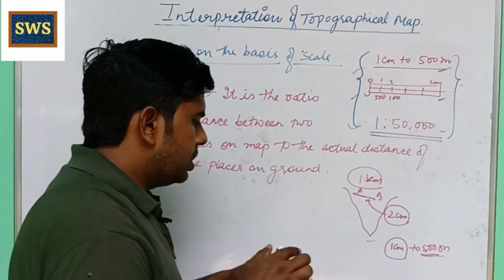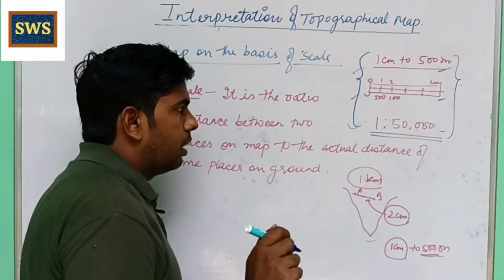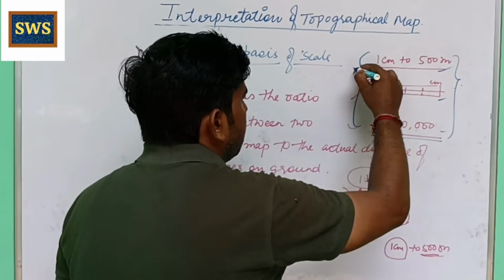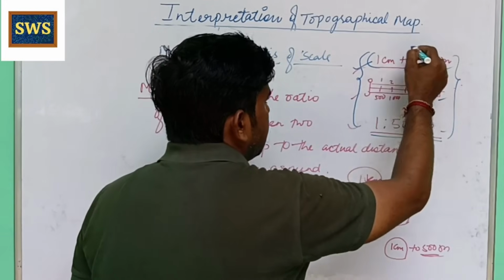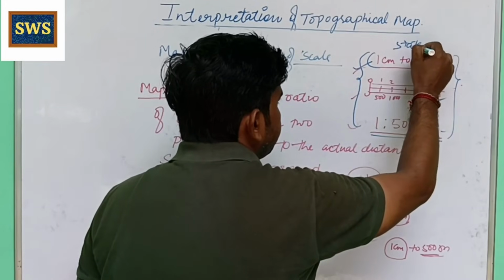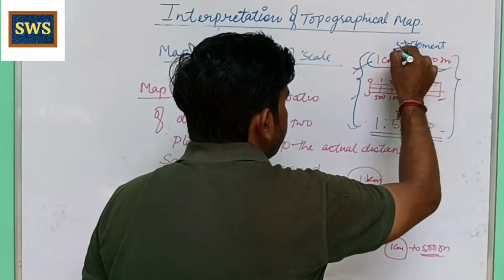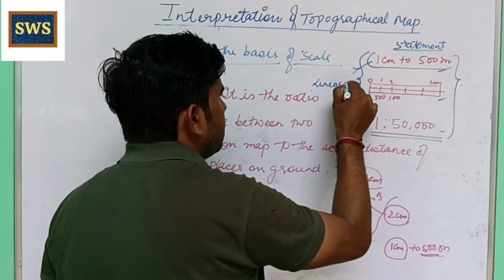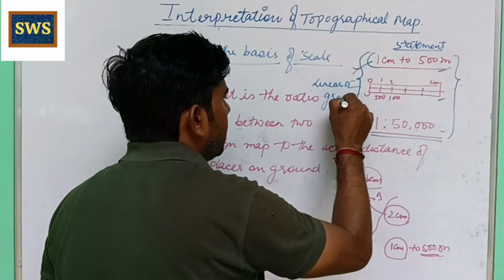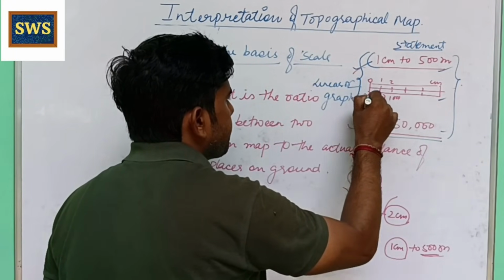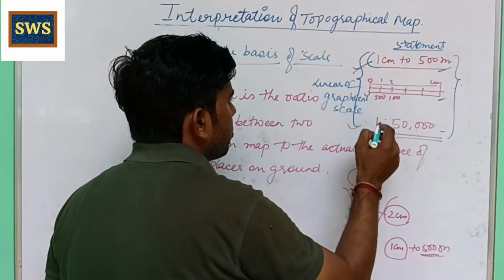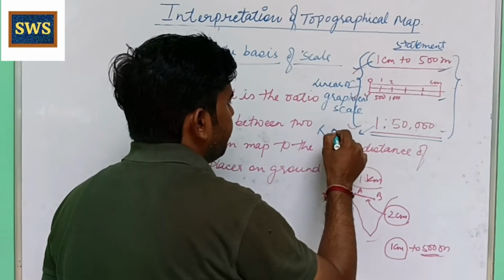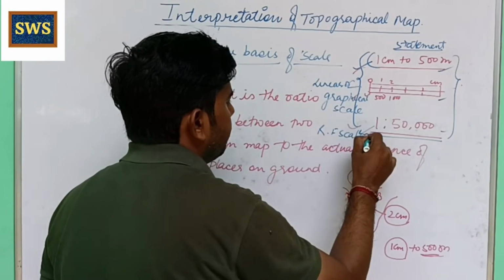Clear? So there are 3 types of scale given in your topographical map. This is a statement scale. This is a linear or graphical scale. And this is an RF scale.